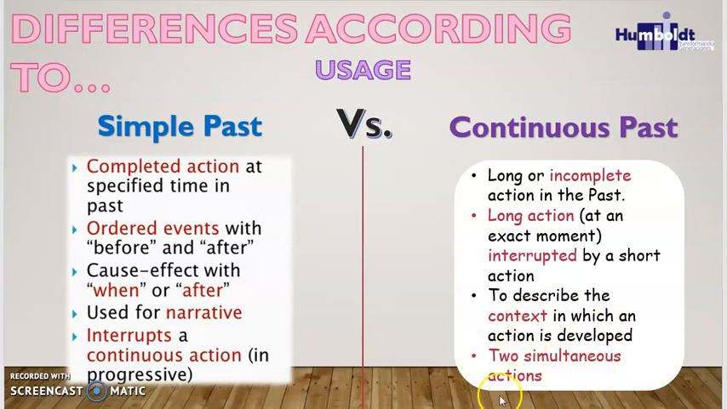This is really important. Remember that we can express two simultaneous actions or two actions in continuous past when they are independent. Only when they are independent. For example, I was swimming in the pool while my mother was reading a book. Estaba nadando en la piscina mientras mi mamá estaba leyendo un libro. One action does not interrupt the other. Okay? Take that in mind.